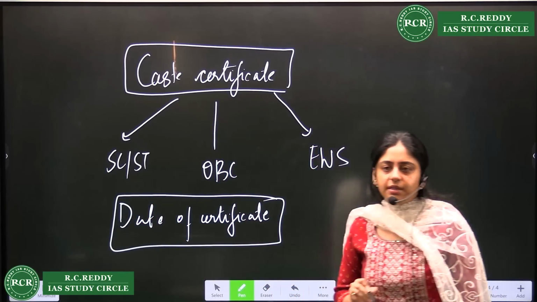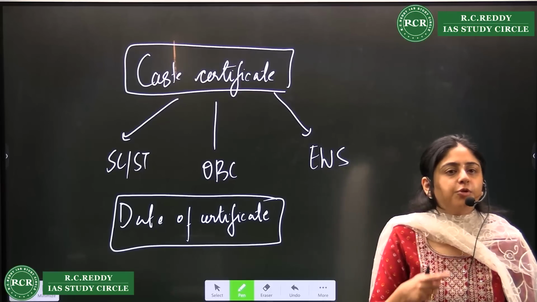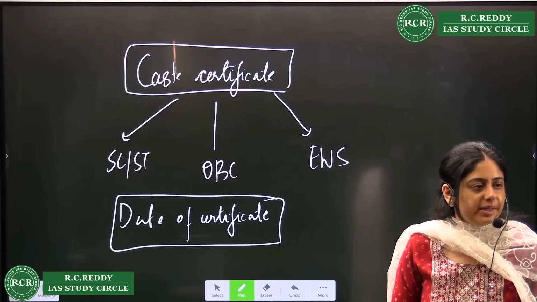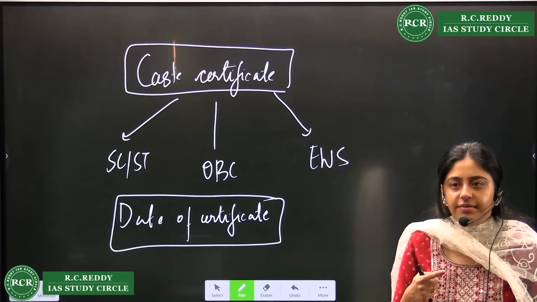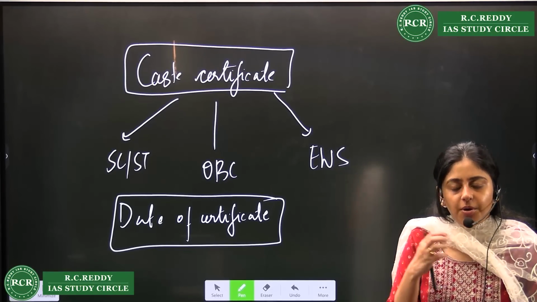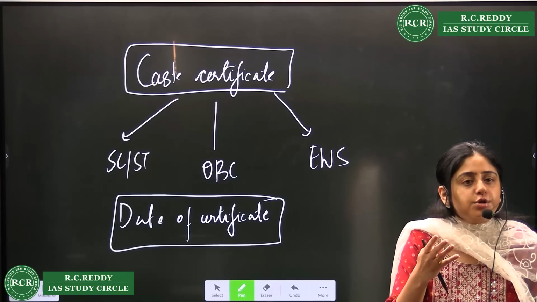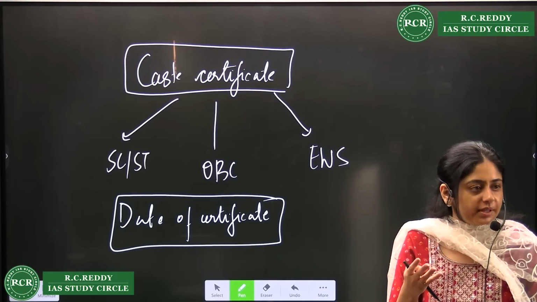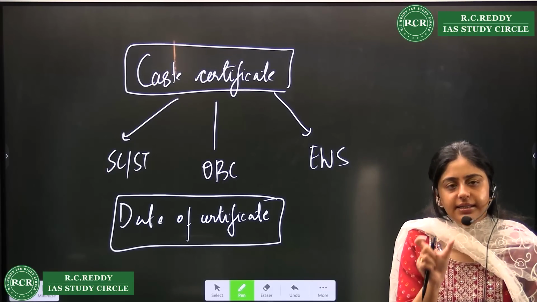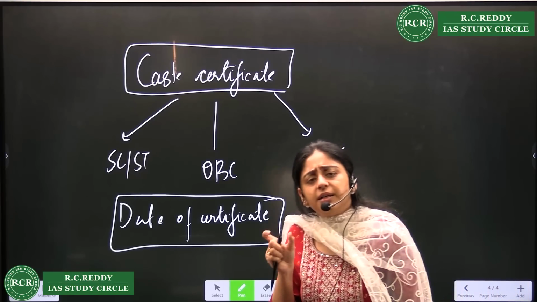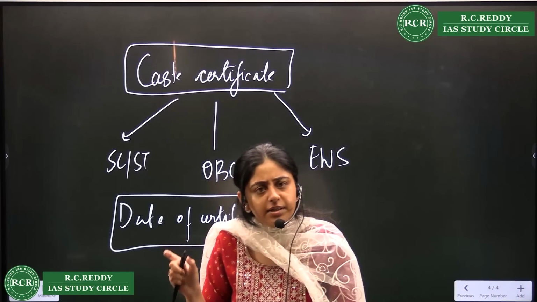The date of the certificate should be before the closing date of the application. So before 11th February, your caste certificate should be dated before that. It should not be expiring before that, right? So that is the date. After 11th February, if it is expiring, that's not an issue.